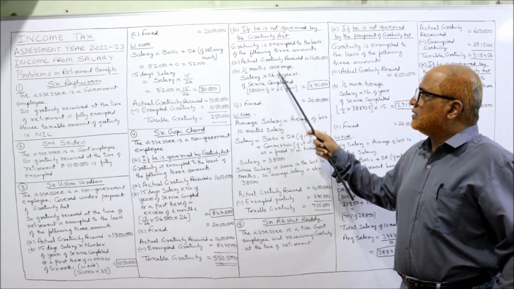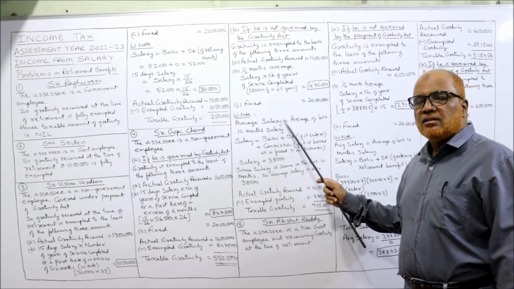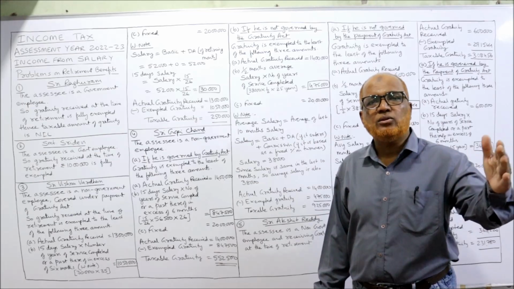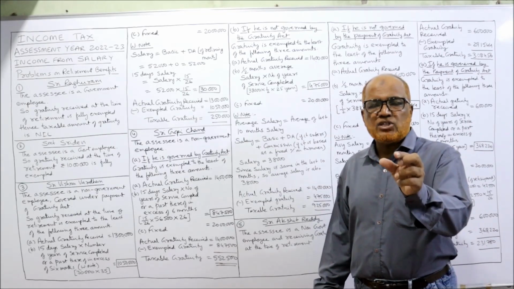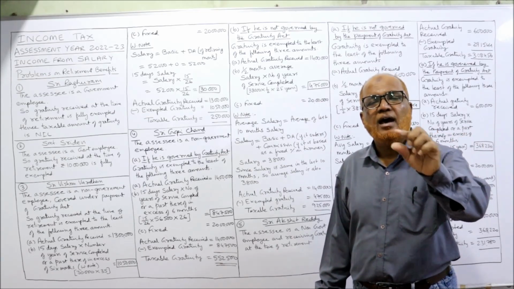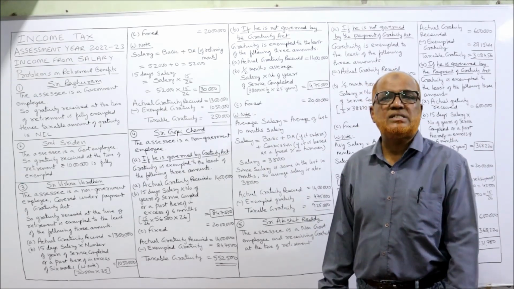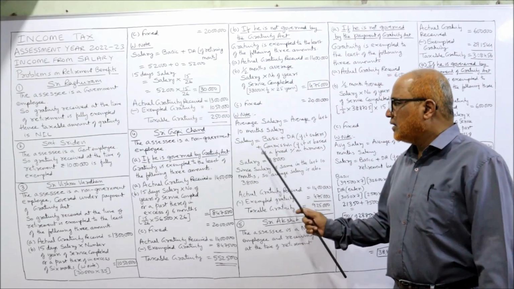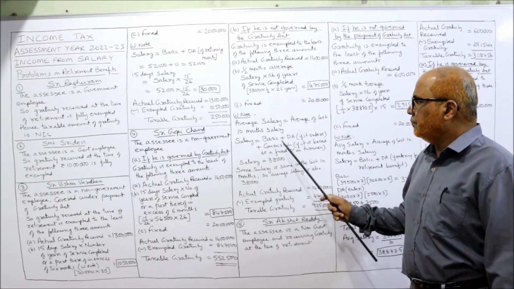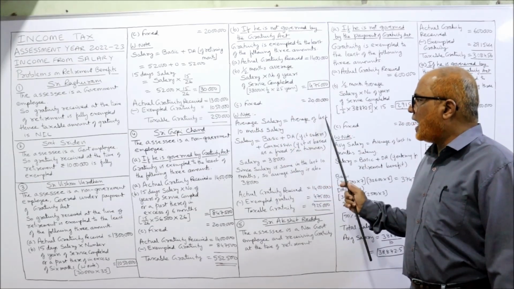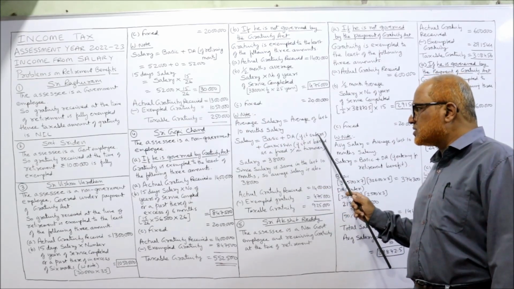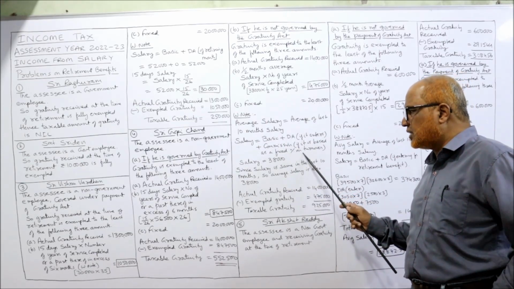So gratuity is exempted, least. Average salary means the average of the past 10 months salary preceding the month of retirement. In whichever month he retired, before that we calculate the salary of 10 months and take the average. Then half month average salary means 1 by 2 into this. Now, average salary, average of the last 10 months. Salary is equal to basic, DA if it enters, and commission if it is based on a fixed percentage on turnover.